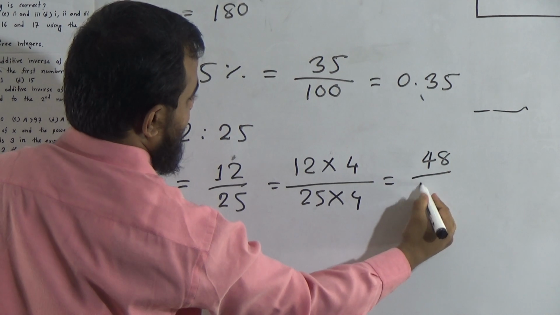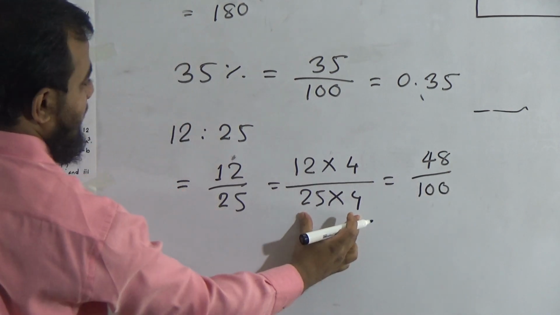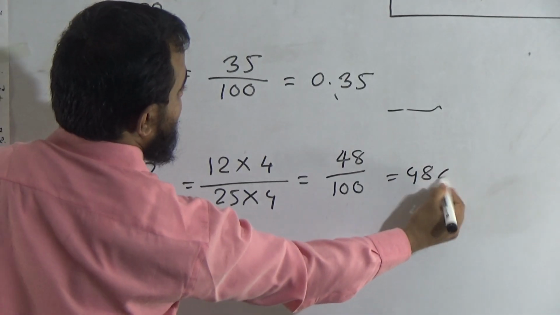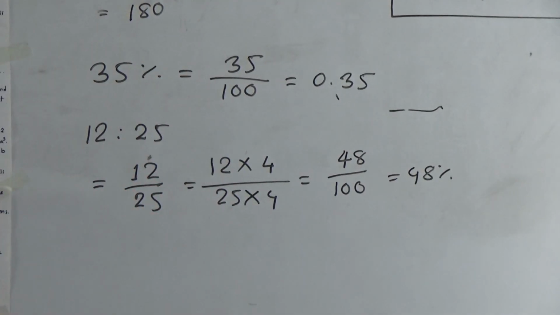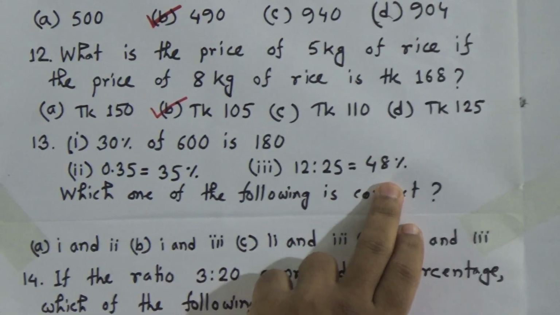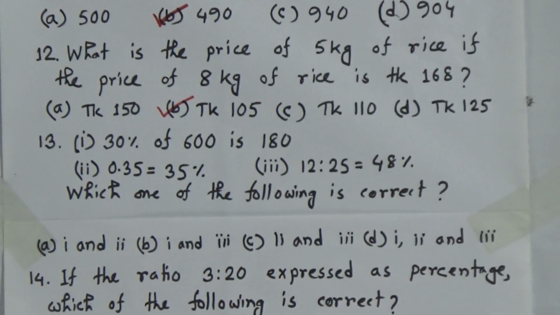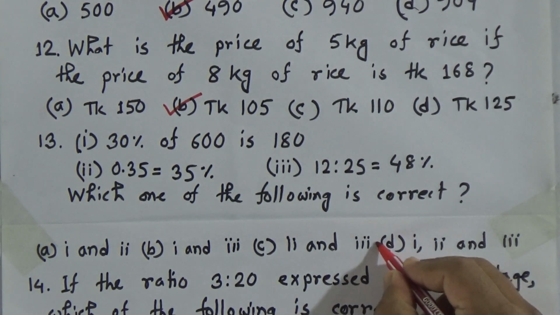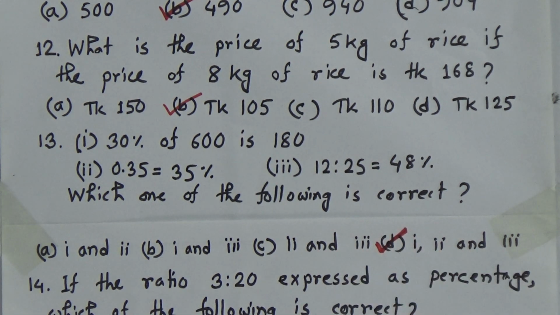Numerator is 48, our denominator will be 100. Okay. Now, we know that 48 by 100 equals 48%. So, look, activity 3 is also correct because 12 is to 25 is equal to 48%. Okay. So, all are correct, that means answer will be D. Activity 1, 2 and 3.